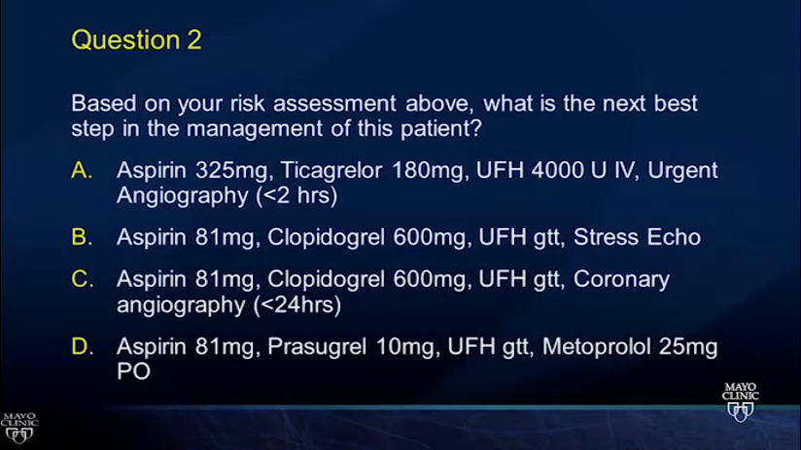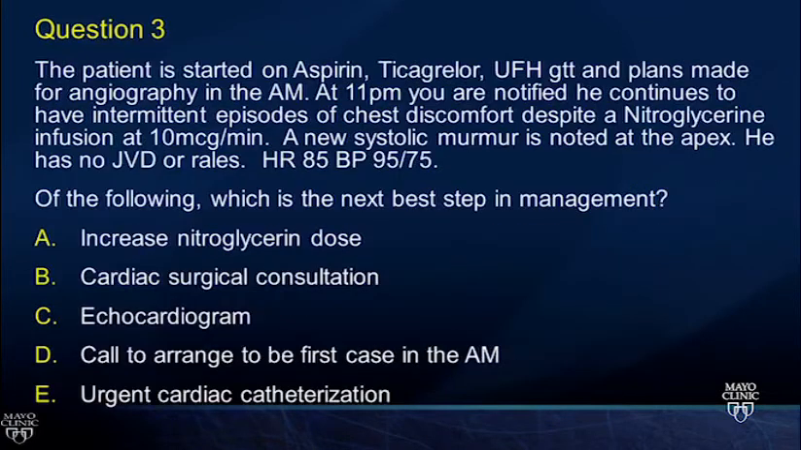Patient started on aspirin, ticagrelor, unfractionated heparin, and plans are made for coronary angiography in the morning. At 11 p.m., you're notified that he has intermittent episodes of chest discomfort despite a nitroglycerin infusion. New systolic murmur noted at the apex, no venous pressure raised, blood pressure is down to 95 now. What's the next best step in management? Increase nitroglycerin, call a surgeon, do an echo, make sure he's first case in the morning, or take him to the cath lab now.